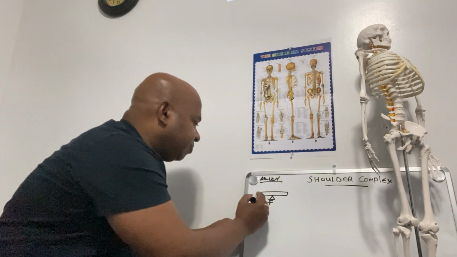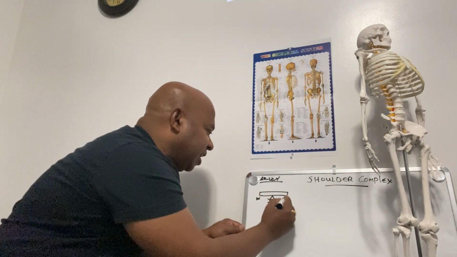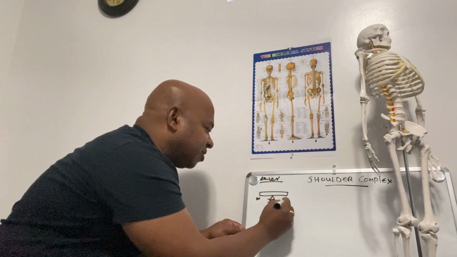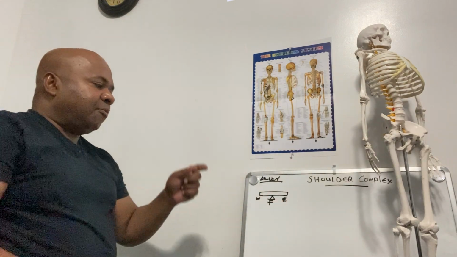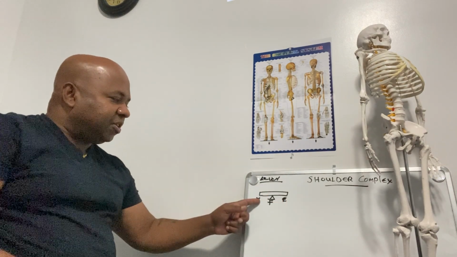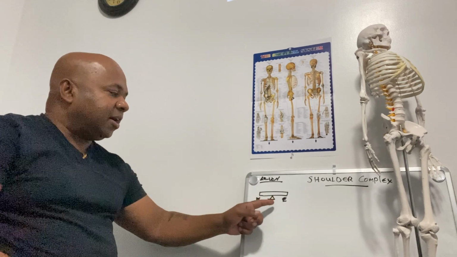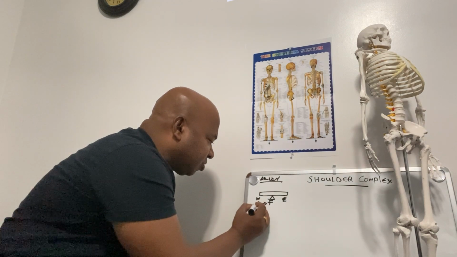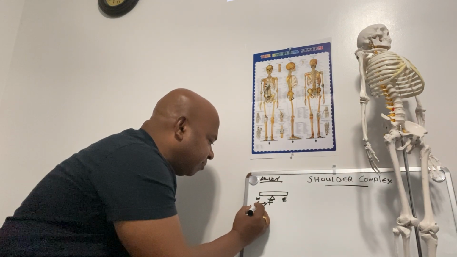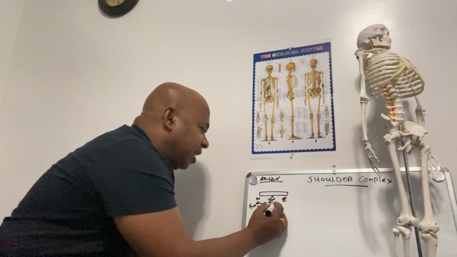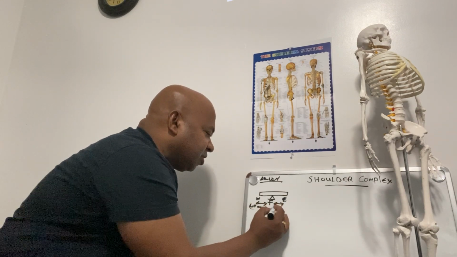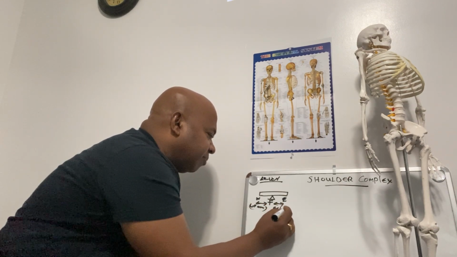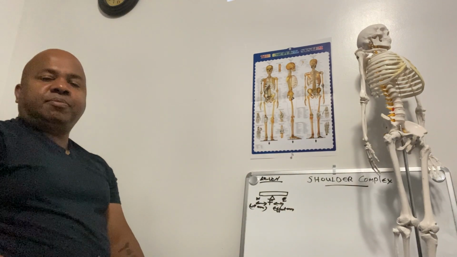Work is done on a lever when weight is acting on one side, the fulcrum is in the middle, and effort is acting on the other side. The distance between the weight and the fulcrum is called the weight arm, and the distance from the fulcrum to the effort is called the effort arm.